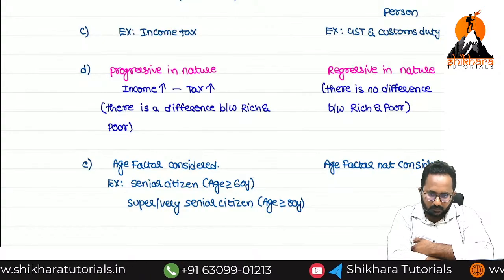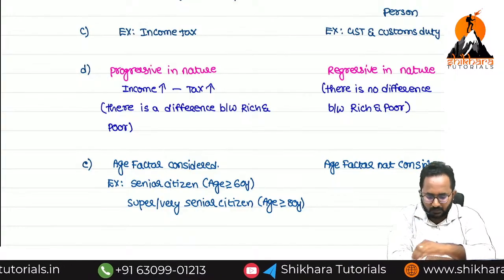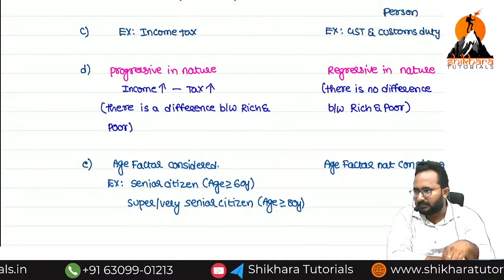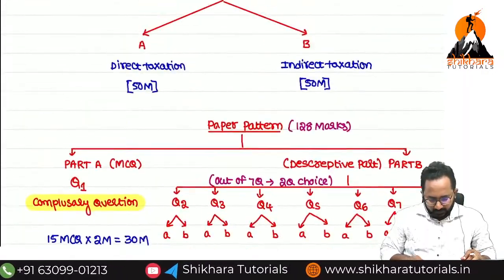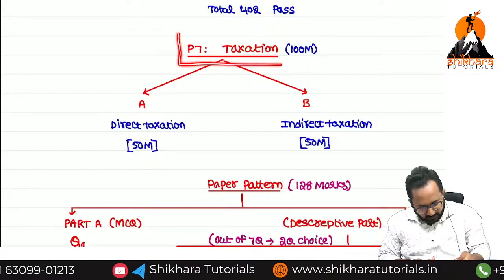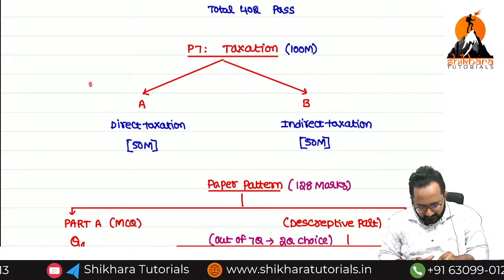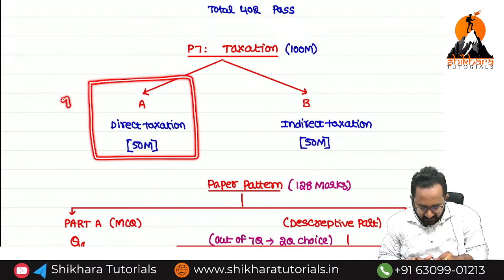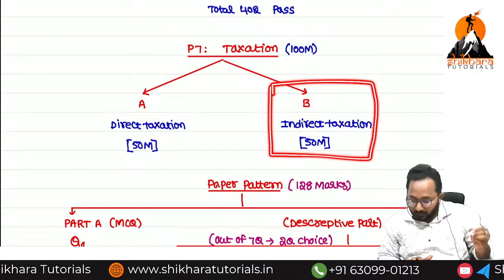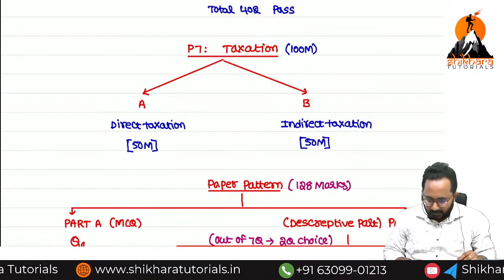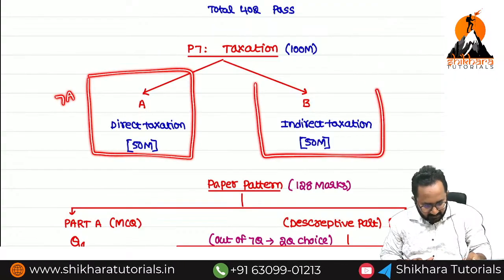So now, I don't want to tell you what chapters we are going to discuss in this session, but straight away I want to start with the first chapter in our direct tax. In our total subject, we have Paper 7. How many types of taxes do we have? One is direct tax, another is indirect tax. I will discuss only Part A, that means 7A only. 7B will be discussed by Sivateja sir. First I will complete 7A, and the remaining 7B will be taken by Sivateja sir.